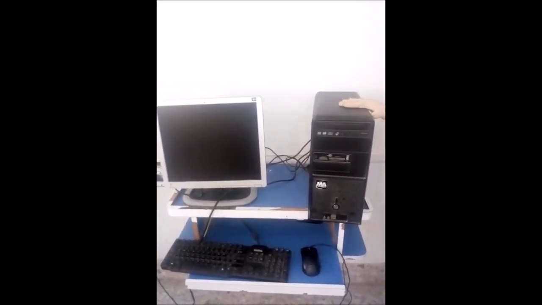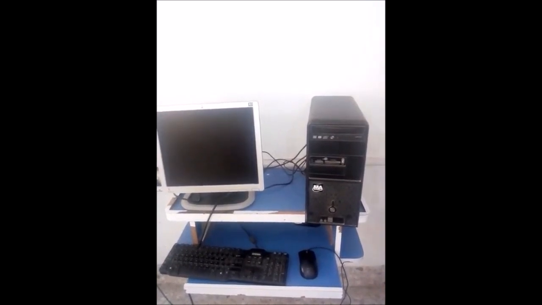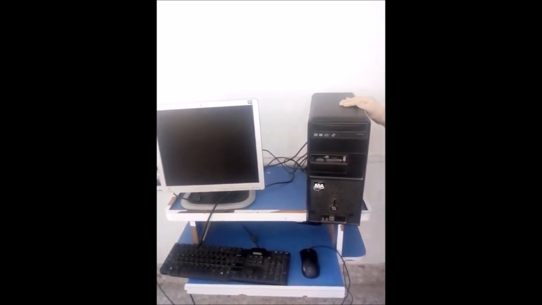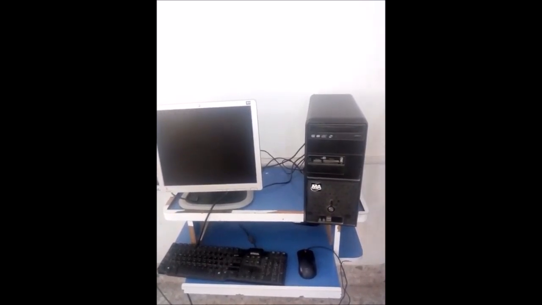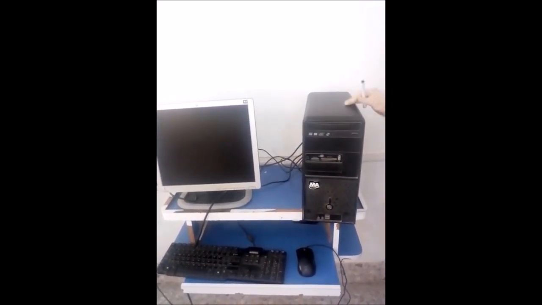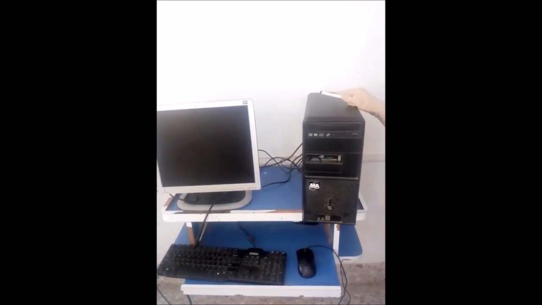This computer is kept on a desk, so it is called a desktop computer. In a desktop computer, the CPU is also present. It connects the keyboard and monitor. Nowadays, there are also desktop computers that have a monitor with all parts of the CPU cabinet inside it. Students, look at this computer. In this computer, all the CPU parts are present in the monitor.